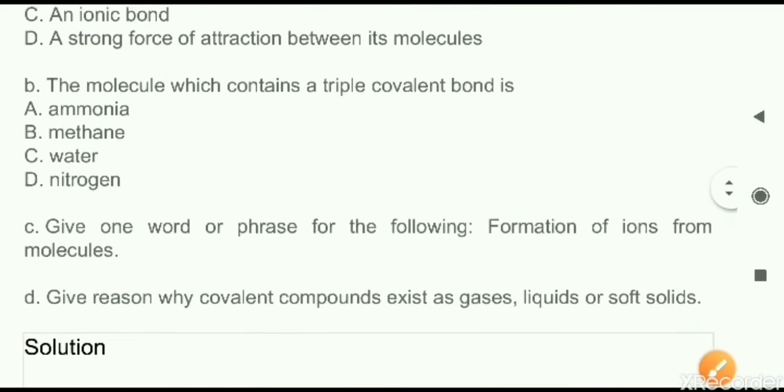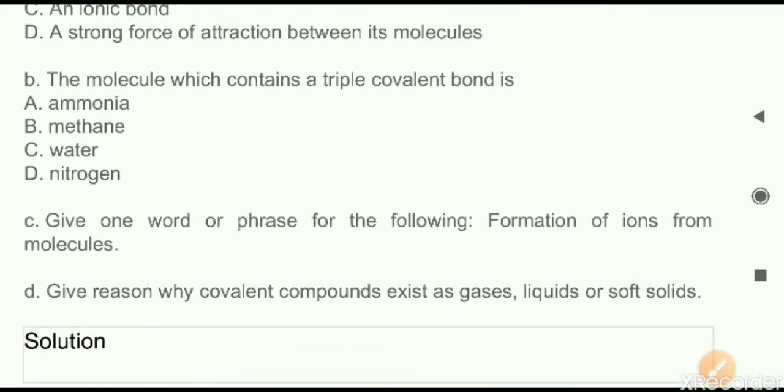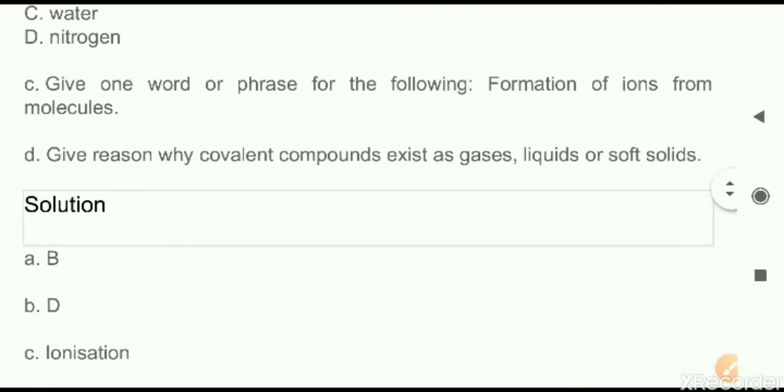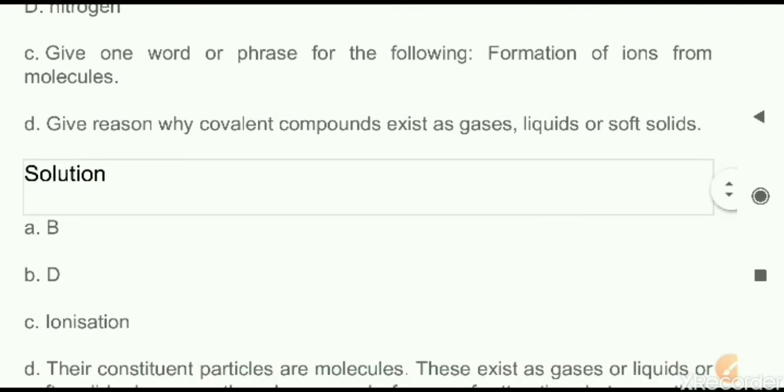Next, now the molecule which contains a triple covalent bond. This is just now repeated again. So answer is nitrogen. Explanation already we have seen. Next, now give one word. We have to tell formation of ions from molecules. So formation of ions is what? It is called ionization. Just the one word answer you have to tell. It is called ionization.